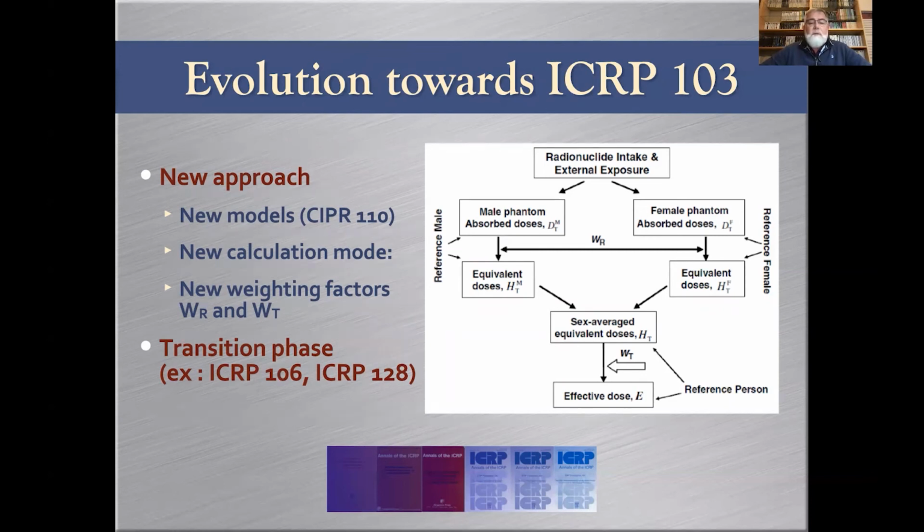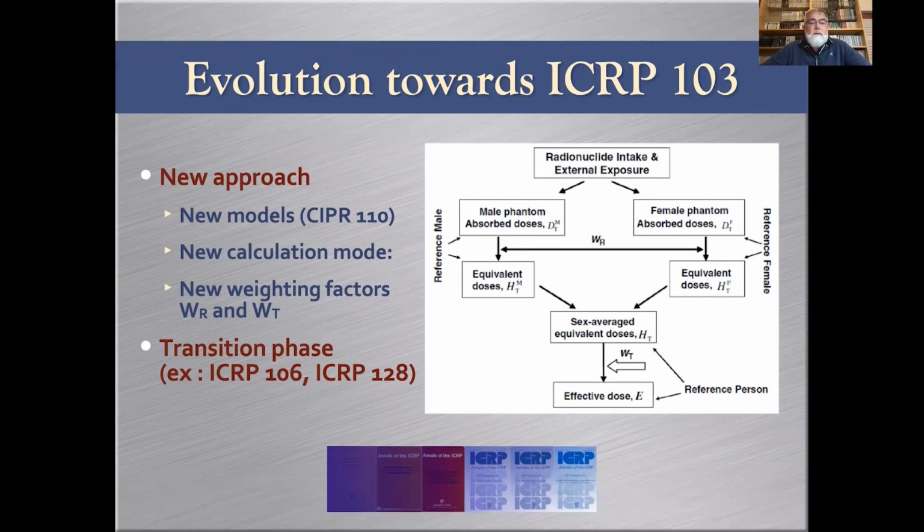Second, the calculation mode has changed. What is advised now, according to ICRP 103, is to separate male and female absorbed dose calculation. Then at that level, get the equivalent dose by using radiation weighting factors that are the same for male and female. Then make a sex average equivalent dose and use the same radiation weighting factor for that sex average equivalent dose to get the effective dose for a reference person.